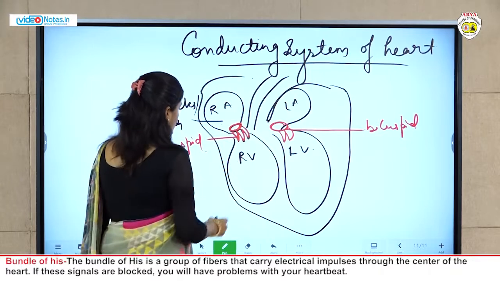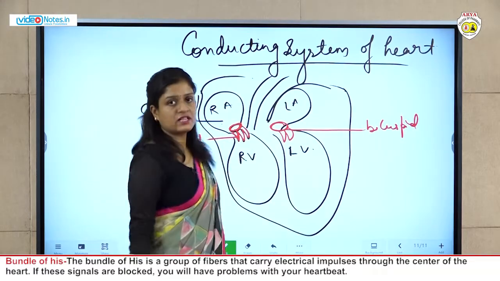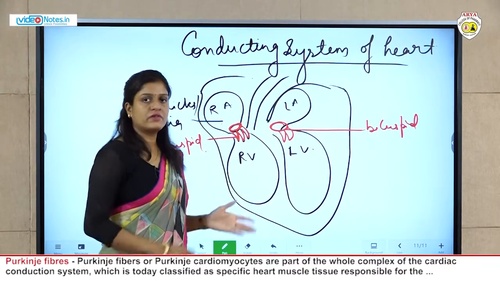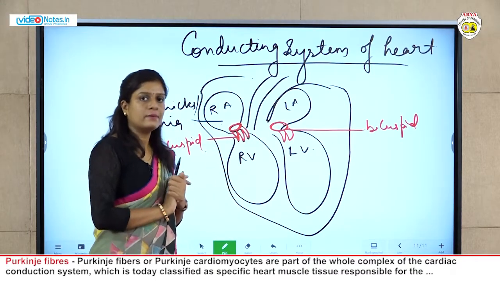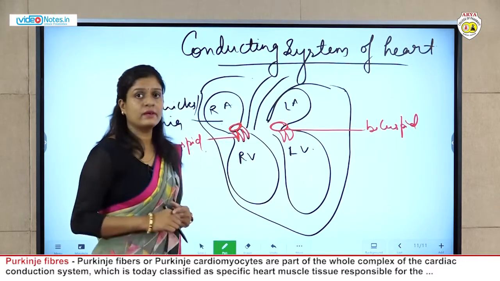We have already covered the coverings of the heart: the pericardium, and the heart wall consisting of epicardium, myocardium and endocardium.